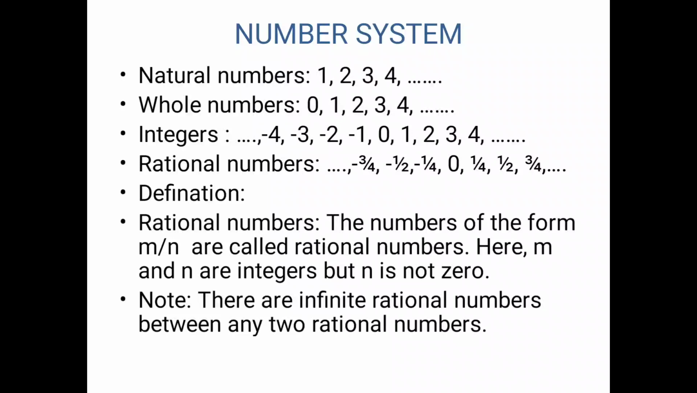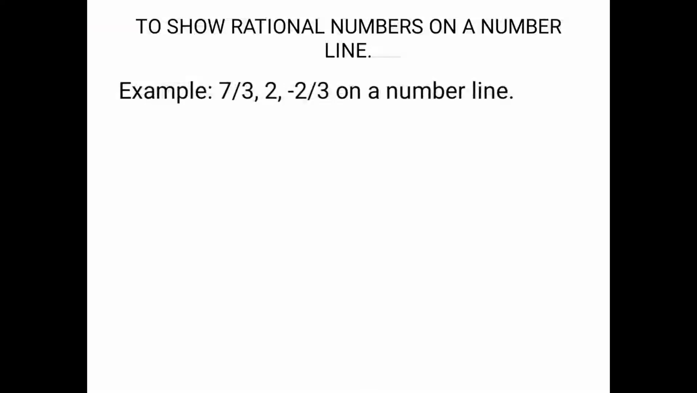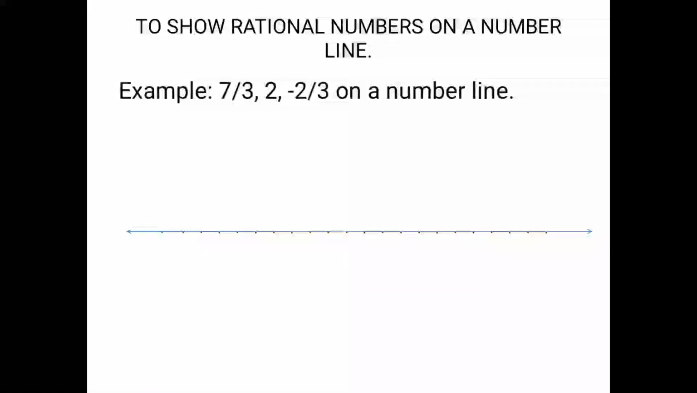Next, we are going to plot rational numbers on the number line. One example is given to you in your textbook, that is 7 upon 3 and minus 2 upon 3. You have to plot them on the number line. So how are you going to solve this? First we are going to draw a line and mark points on it at a regular interval.